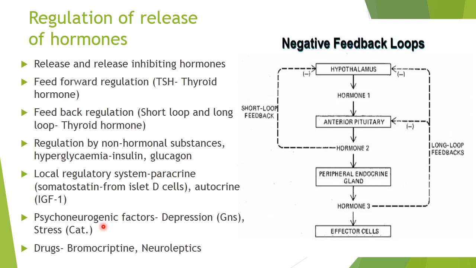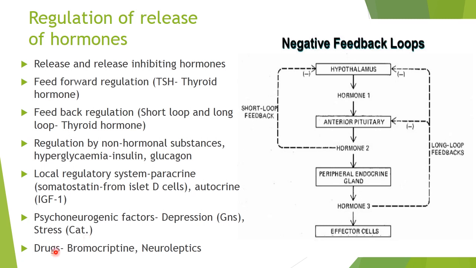There are also psychological factors which affect the release of hormones. Say for example, inhibits the release of gonadotropins, while stress causes release of the corticosteroids as well as catecholamines.